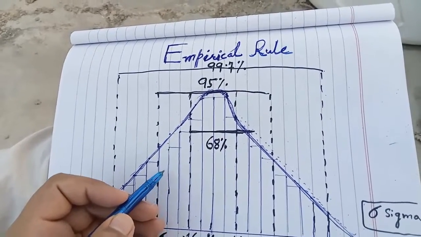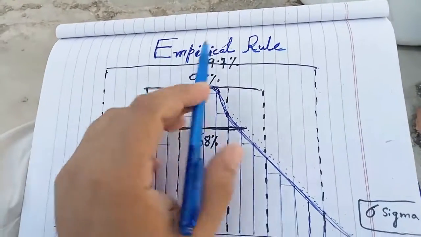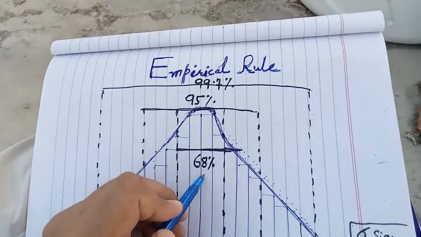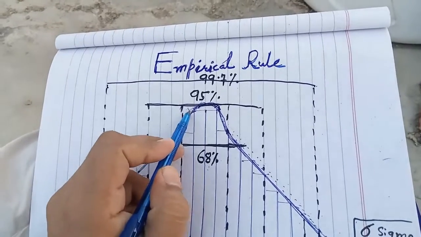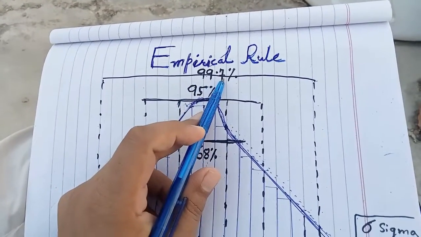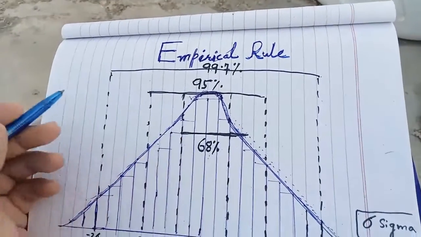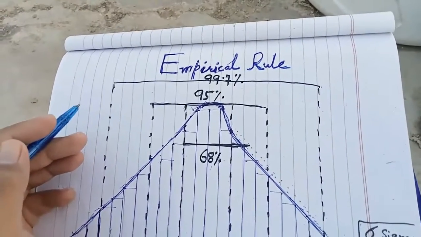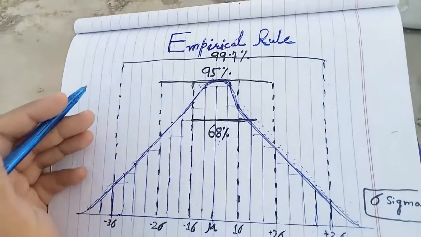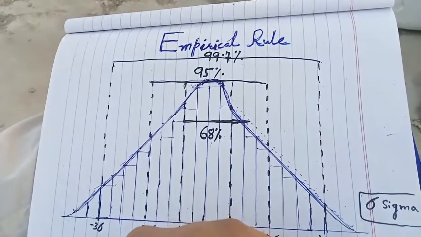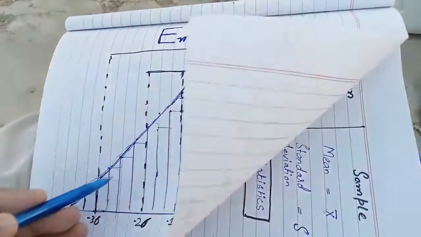In this video, we will discuss the empirical rule. It is also known as the 68, 95, 99.7 rule, or the sigma rule. The sigma rule, or empirical rule, says that if you have a data set that is following the normal distribution,